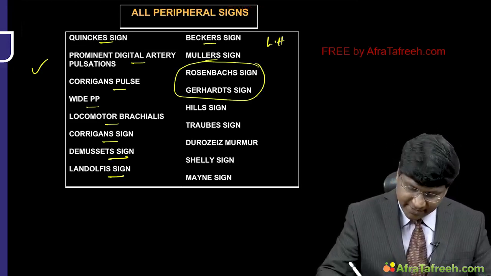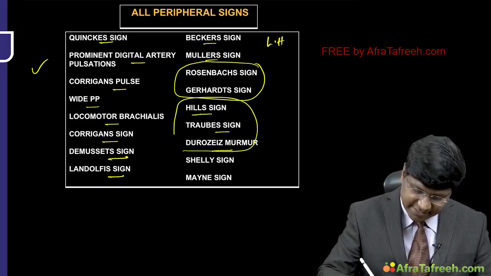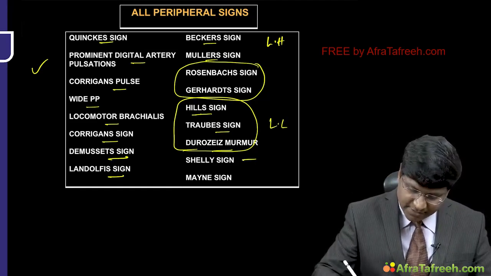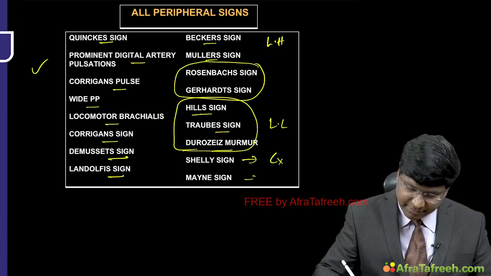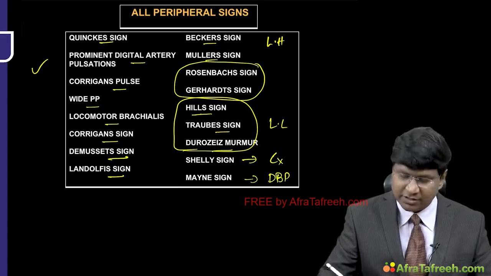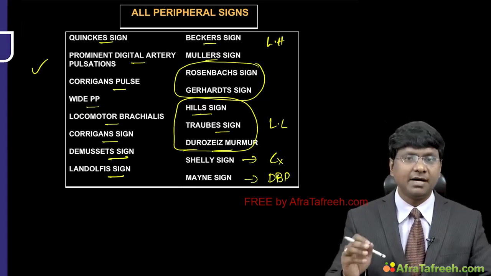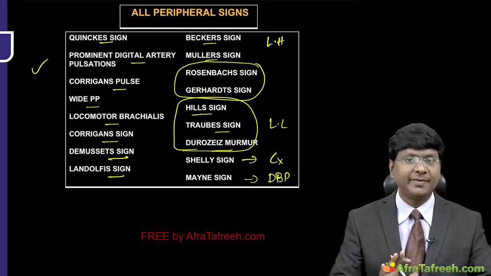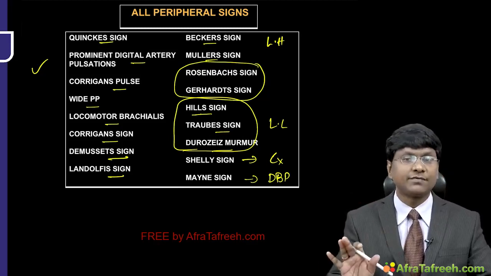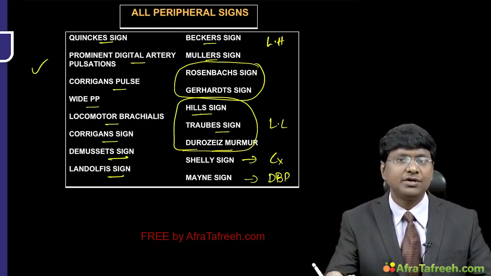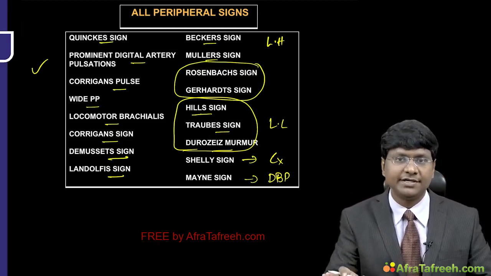Whereas the remaining, Hill sign, Traube sign, Duroziez's murmur, are seen over the lower limbs. Shelley sign over the cervix. Mayne's sign is the diastolic blood pressure decreasing by 15 millimeters of mercury when you raise the arm above the head. So these are all the peripheral signs seen only in chronic AR, and the more your peripheral signs, the more severe is your aortic regurgitation.